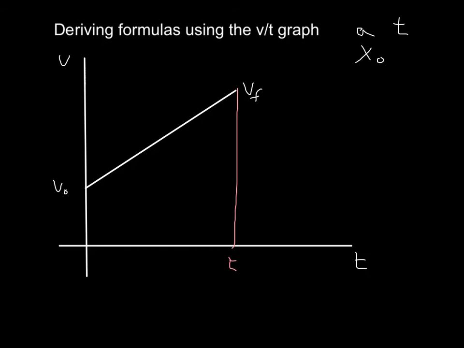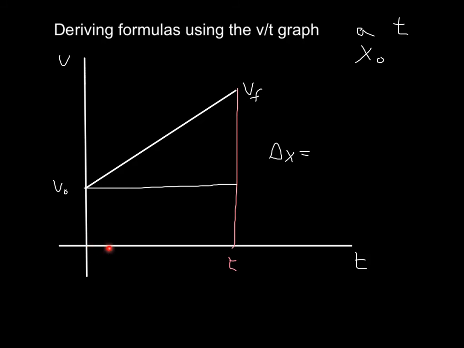All right, so what I need to figure out first is that I can divide this area into two parts. One is a little rectangle, that's really easy to calculate, and the other one is a triangle that goes from here to here. So I'm going to split it in two. So the increase in my displacement is going to be just the sum of these two areas. So let's write that down. I have that the increase in my displacement is going to be this little area here, and this area here is really easy to calculate.